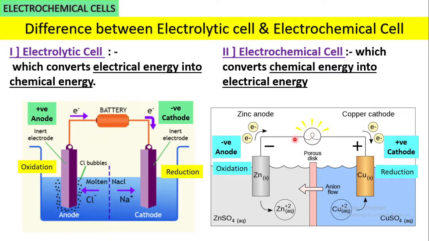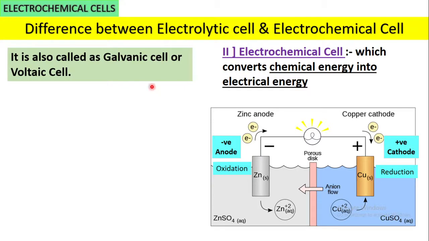The bulb will glow. So the chemical energy is getting converted into electrical energy. This is about the electrochemical cell and the electrolytic cell. The electrolytic cell consumes electrical energy and converts it into chemical energy, and here the chemical energy is converted into electrical energy.